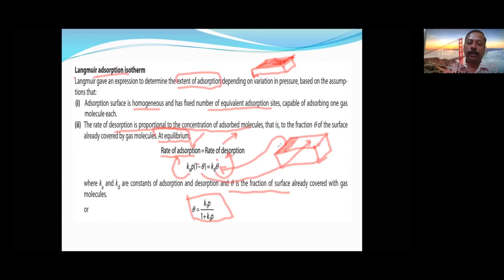Understood? More surface area available, more will be the adsorption. Less surface area available, less will be the adsorption and more will be the desorption. So this is adsorption and desorption, and this is the formula. Understood? Okay. This is the difference between Langmuir adsorption and other adsorption. The Freundlich adsorption isotherm does not depend on the surface area. Here it will depend.